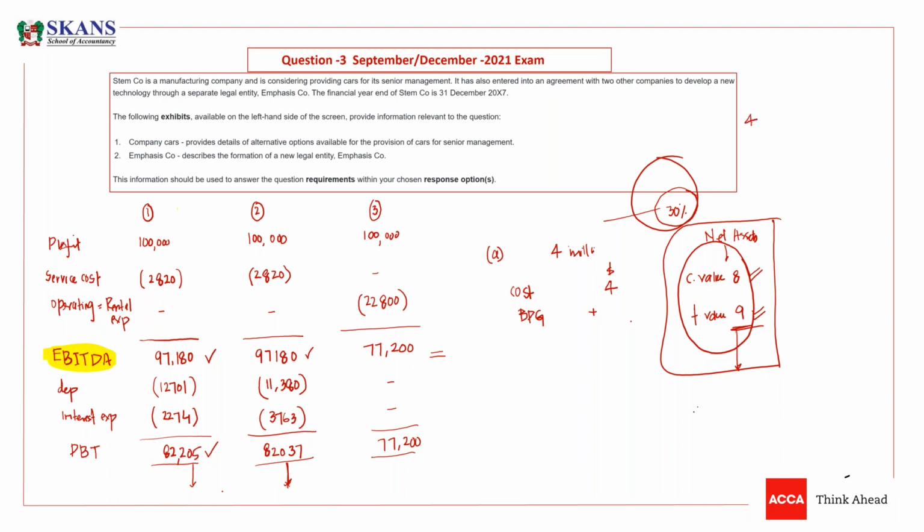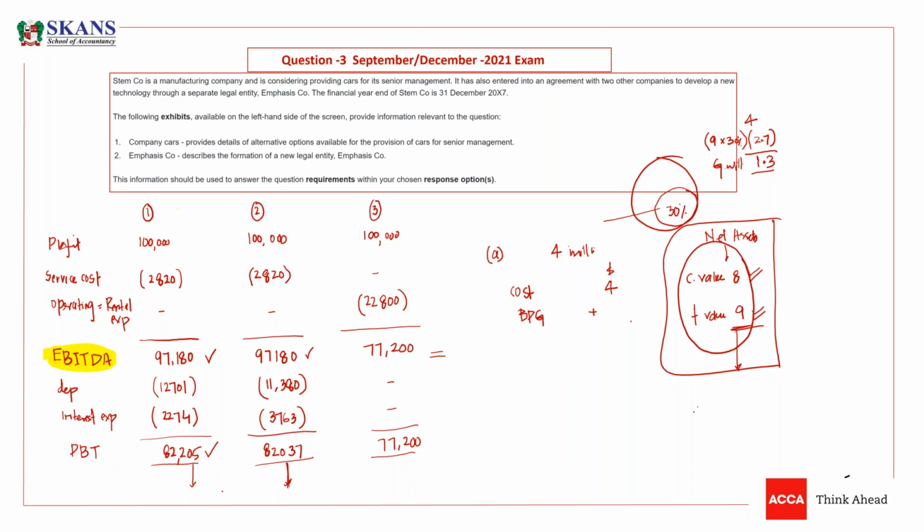We have invested 4 million. The net assets fair value is 9, and we have acquired 30% of this 9. What would be the value, guys? I think it would be 2.7. So you are paying extra for goodwill, and the goodwill is 1.3. So there is no need to write goodwill again.